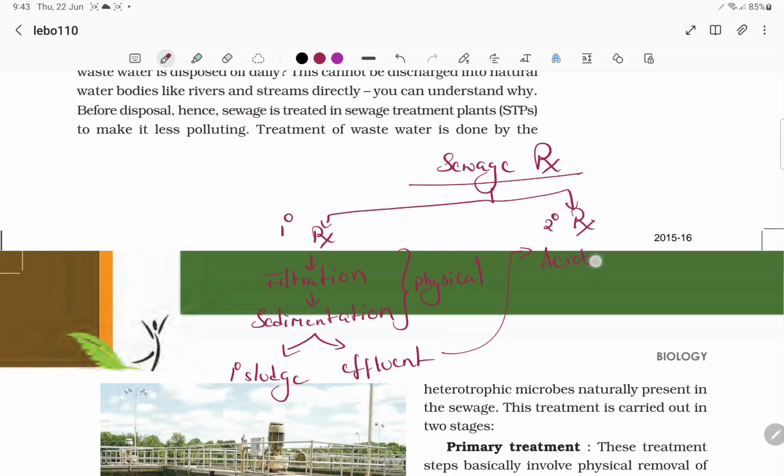So aerobic bacteria. We are putting this in an agitator. And you get two things: one is effluent and the other is activated sludge.